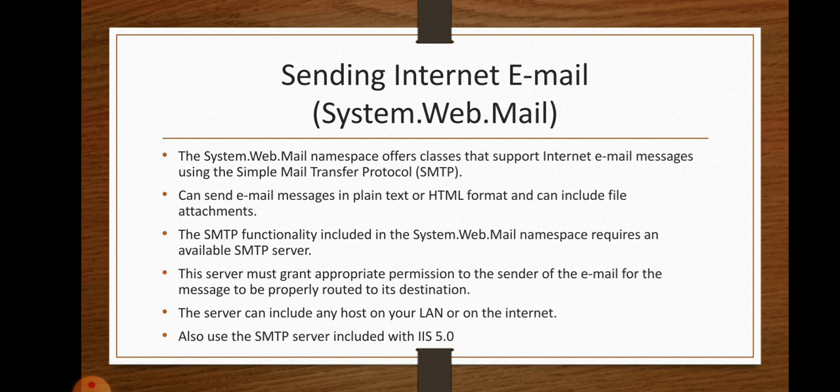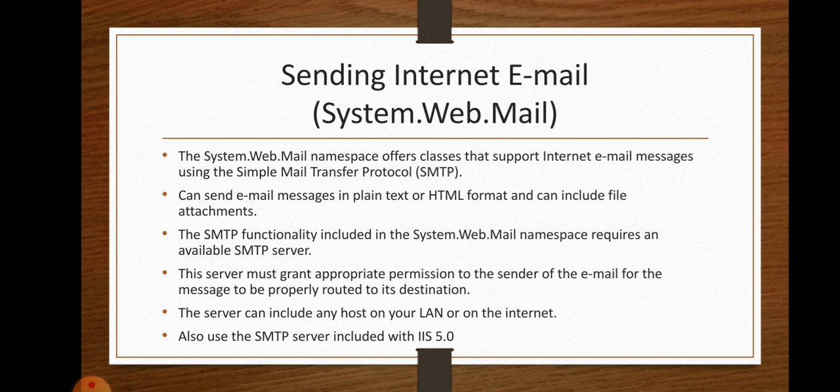What are the things going on when sending email? You can send email messages in plain text or HTML format, or we can include file attachments. The SMTP functionality, that is the Simple Mail Transfer Protocol functionality, is included in the System.Web.Mail namespace, which requires an available SMTP server.